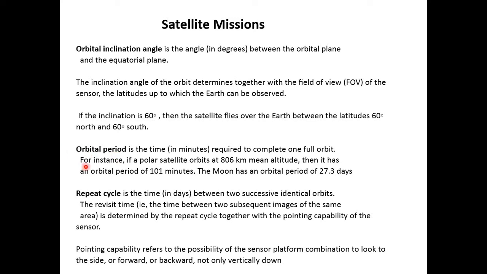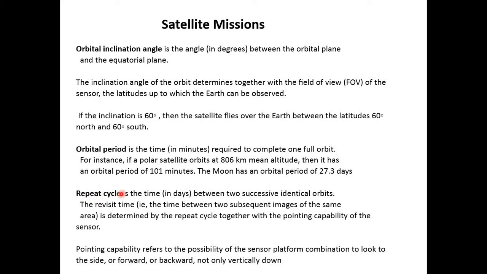Next, two terms which are usually confused: orbital period and repeat cycle. Orbital period is the time in minutes required to complete one full orbit for any satellite. In the orbital period, it is not necessary that the satellite should observe the same ground surface. Necessary is that it should complete one revolution from its starting point again to that point. And what is repeat cycle?